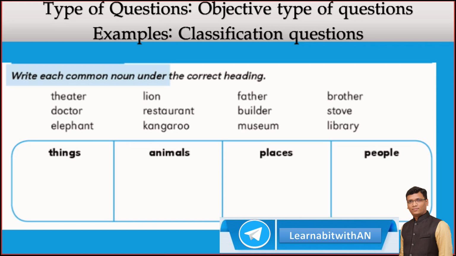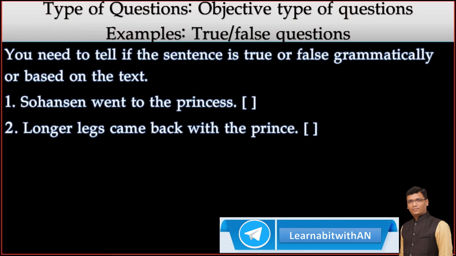Let us have an example. These are the words given and you have to categorize them into things, animals, places and people. Now let us see, you have classified the words into different categories. Now, the answer is fixed. That's why it is also called an objective type of question.